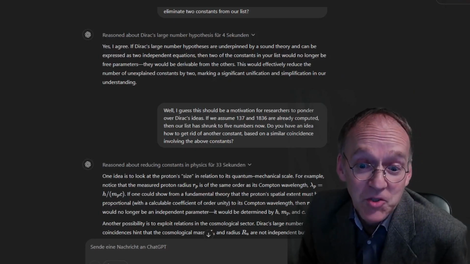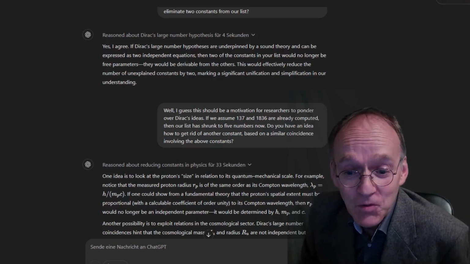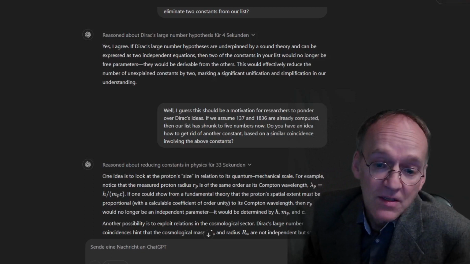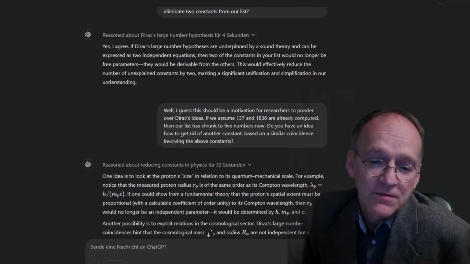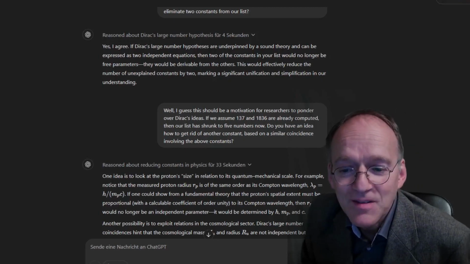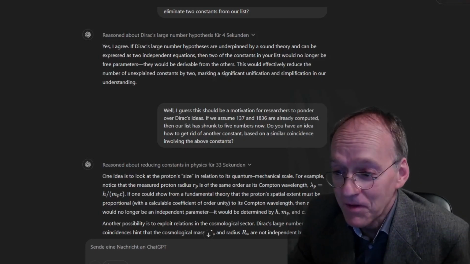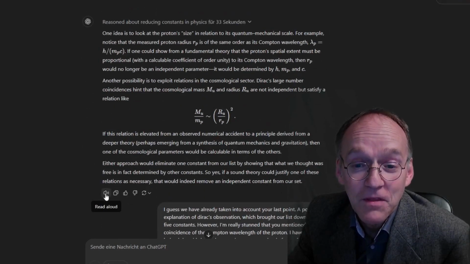Well, I guess this should be a motivation for researchers to ponder over Dirac's ideas. If we assume 137 and 1836 are already computed, then our list has shrunk to 5 numbers now. Do you have an idea how to get rid of another constant based on a similar coincidence involving the above constants? Now he comes up with something very interesting. Really crazy, thinking for 33 seconds.